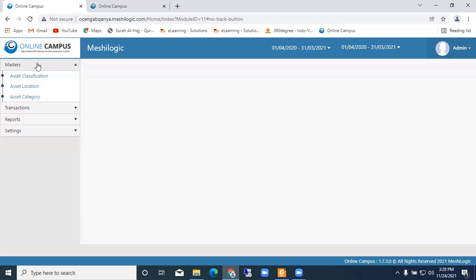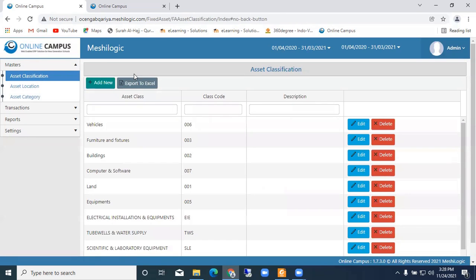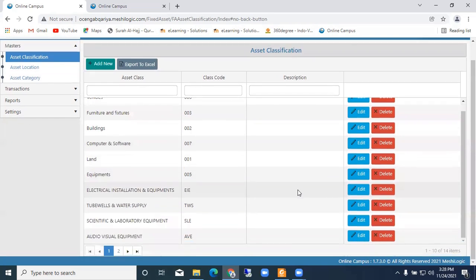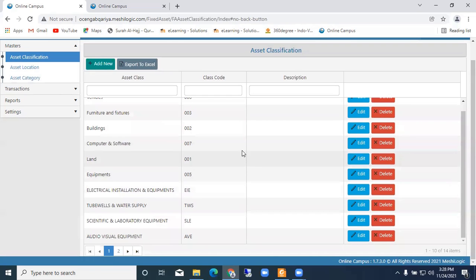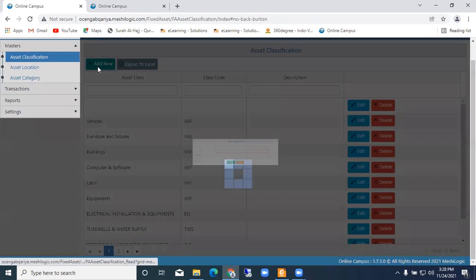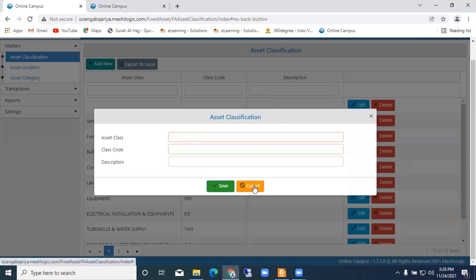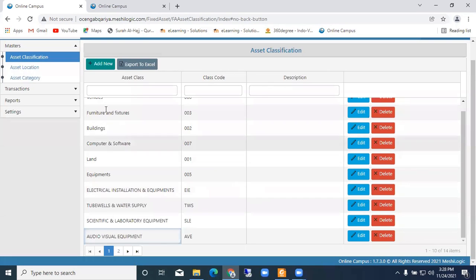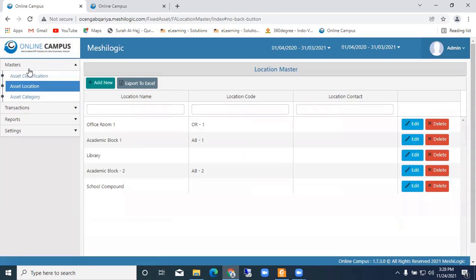So here also we have some of the masters. Asset classification, asset location, and asset category. So classification, what are the classifications? Vehicle, fixture, furniture, building, computer and software, land, equipment, electrical installations, tube wall and water supplies, scientific. So there are some of the items listed here. If you require anything, we can just click here and start adding the classifications. Asset location, this is very important.